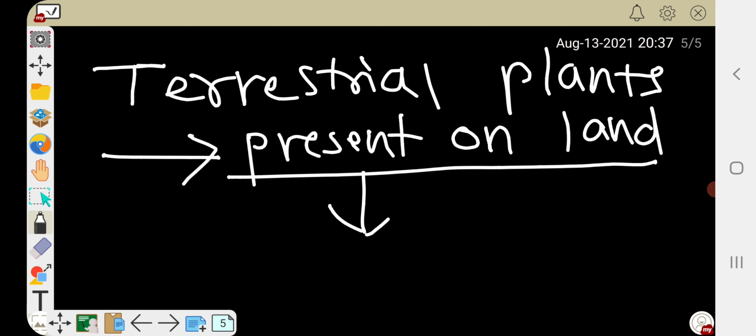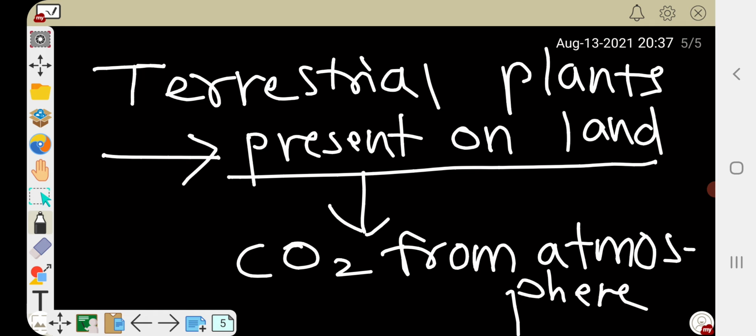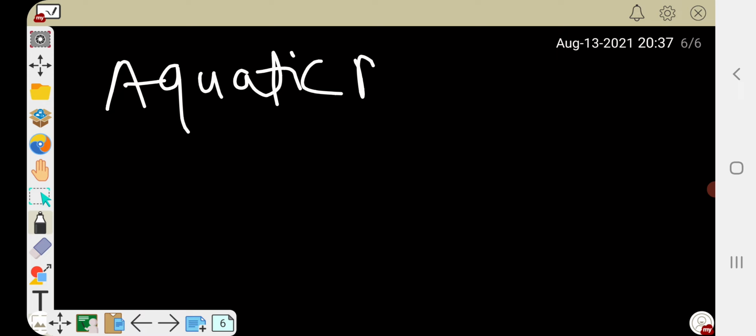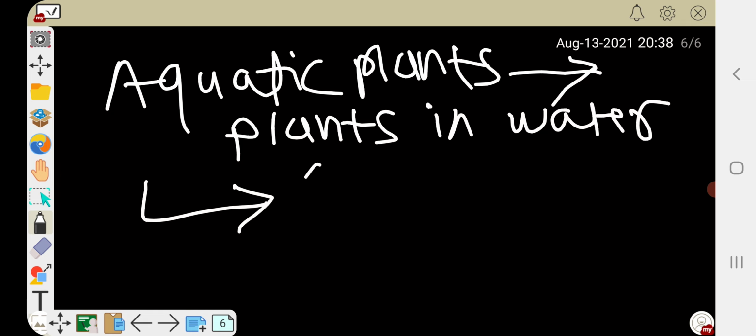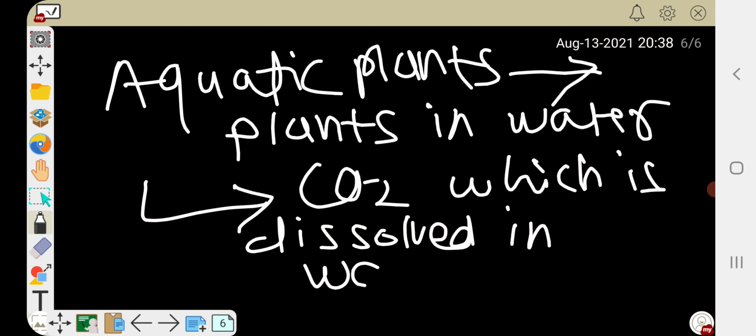They take CO2 from atmosphere, and in case of aquatic plants, means plants which are present in sea or plants in water, they utilize CO2 which is previously dissolved in water.